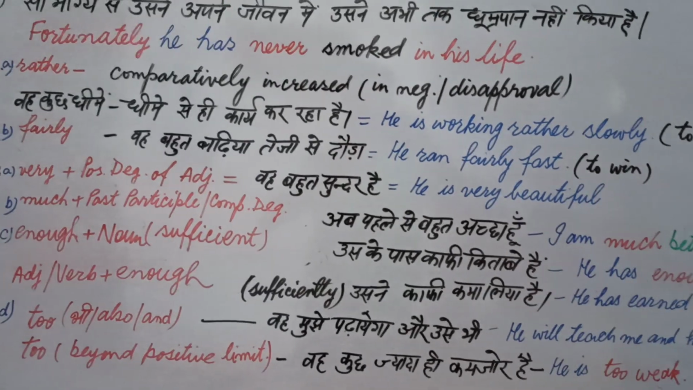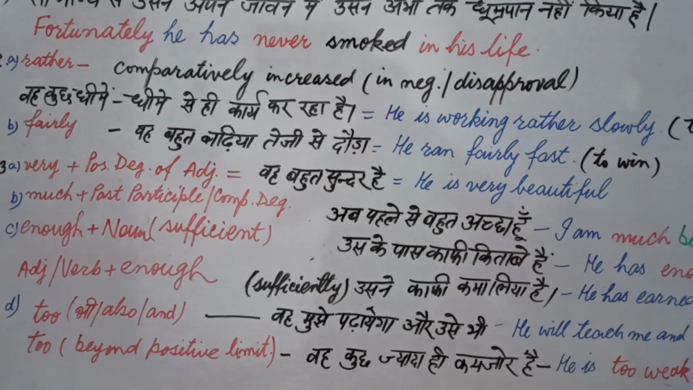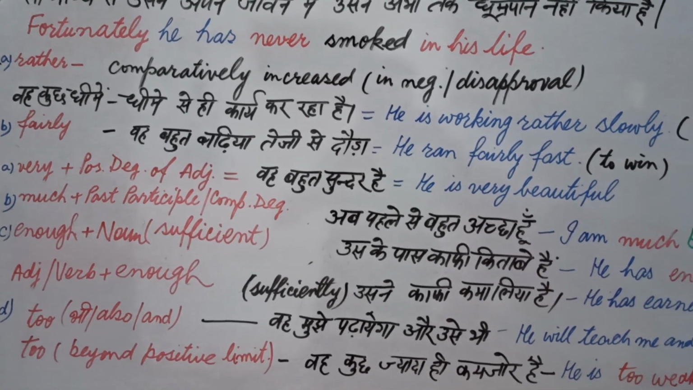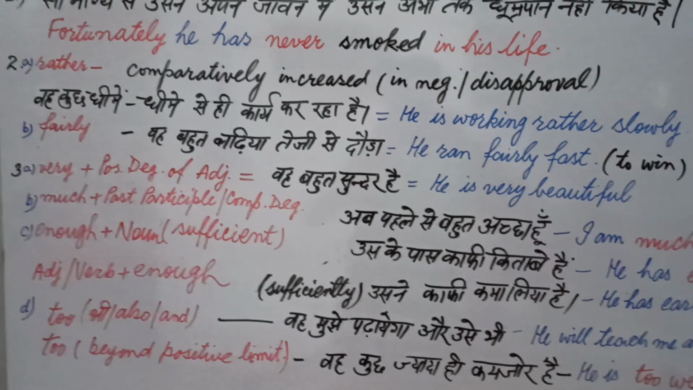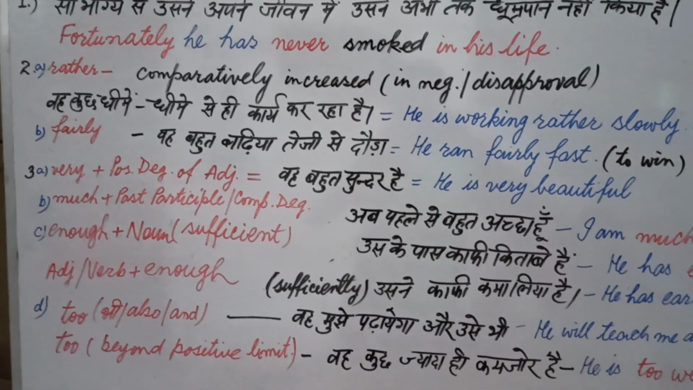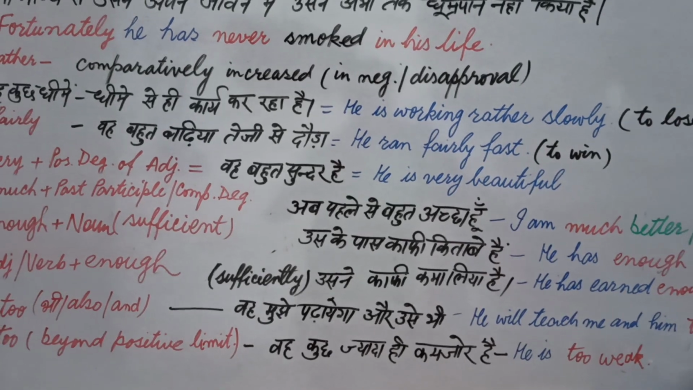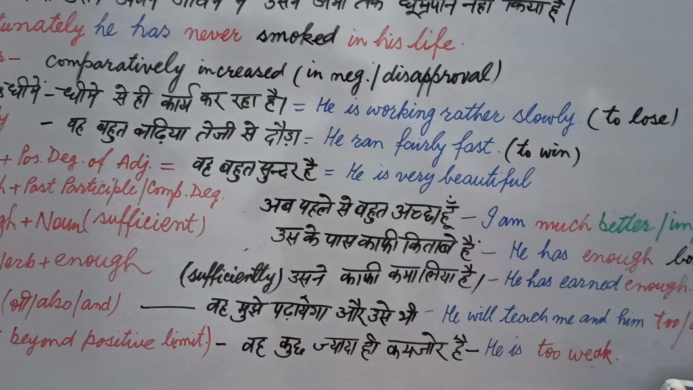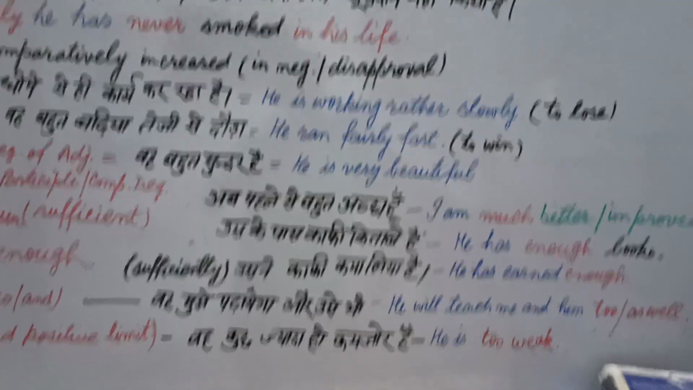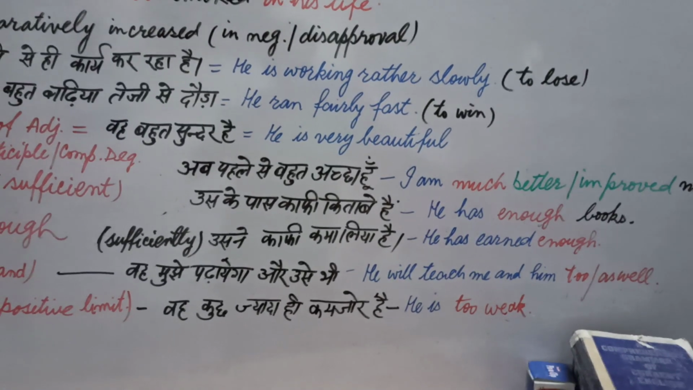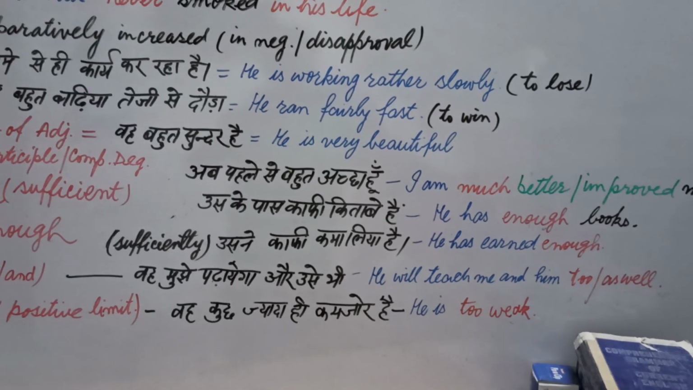Now we will study enough. Enough in the sense of very. Enough is used before a noun. Whenever we do this, it gives the sense of sufficient, and it is used like an adjective. उसके पास काफ़ी किताबें हैं. So now here, उसके पास काफ़ी किताबें हैं. He has enough books. Books is a noun, and I used enough here. That's why it is an adjective.